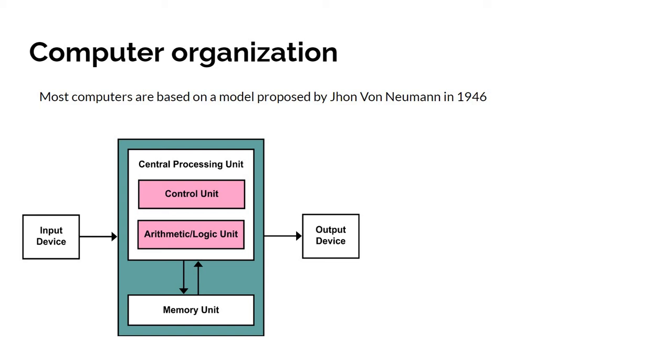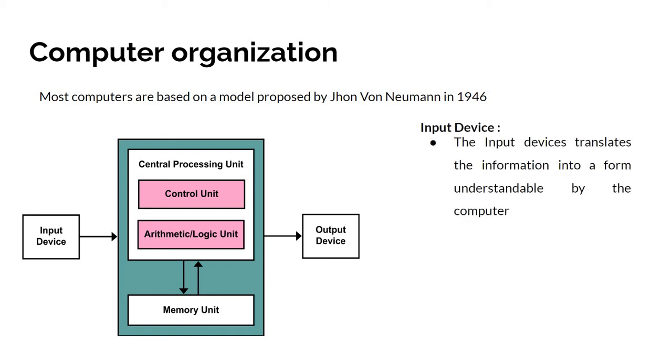The input device translates the information into a form understandable by the computer, which means the binary number system. The input unit contains devices with the help of which we enter data into the computer. This unit creates a link between the user and the computer.